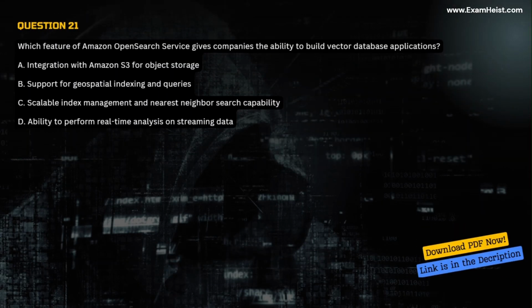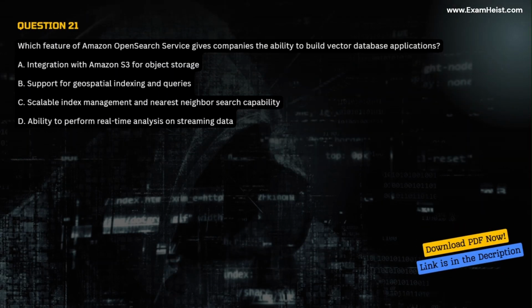Question 21. Which feature of Amazon OpenSearch Service gives companies the ability to build vector database applications? A. Integration with Amazon S3 for object storage. B. Support for geospatial indexing and queries. C. Scalable index management and nearest neighbor search capability. D. Ability to perform real-time analysis on streaming data.